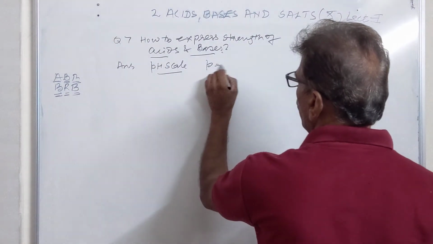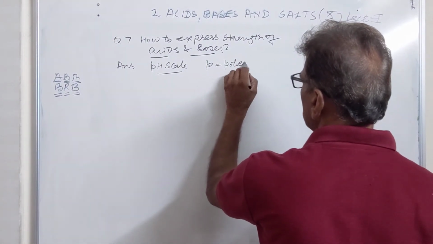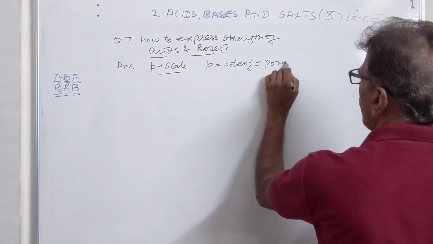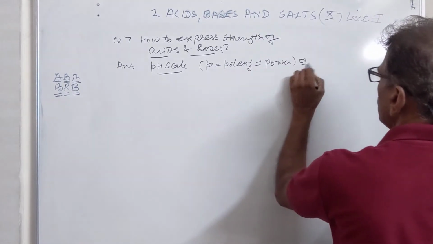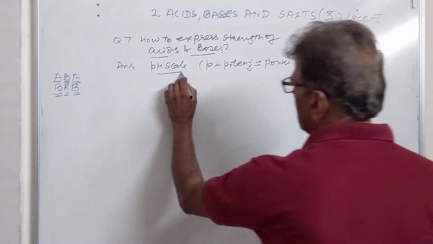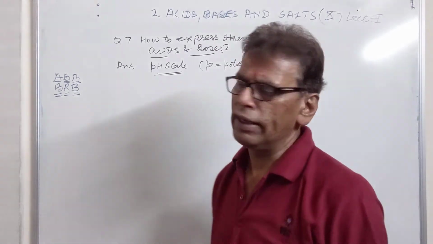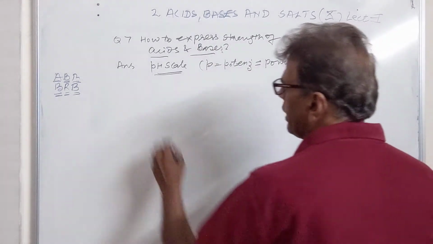Here P stands for potence, potence means power, power of hydrogen ion. So the pH scale is used to express the acidic, basic or neutral character of solutions. Now what is pH?